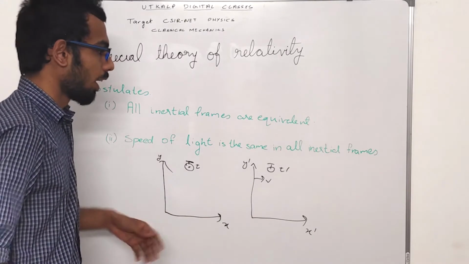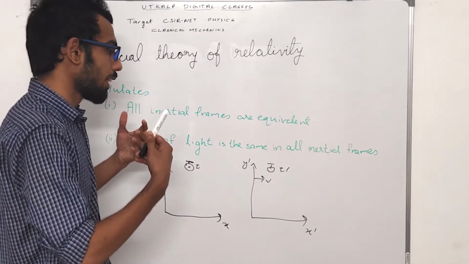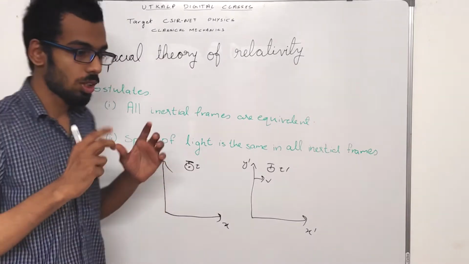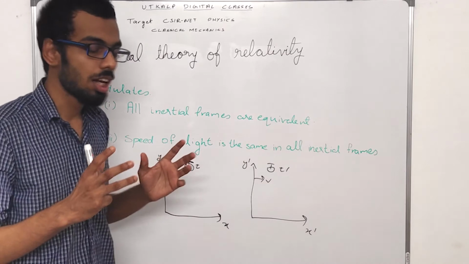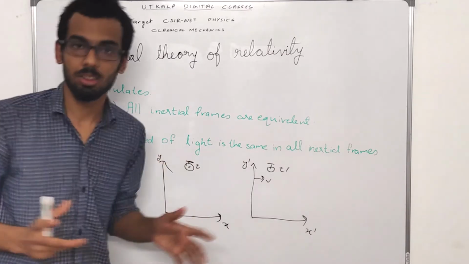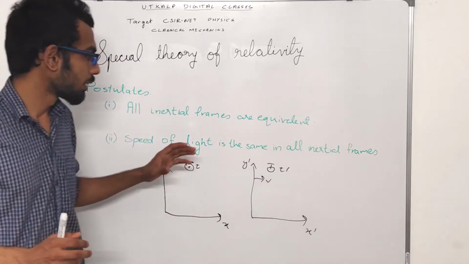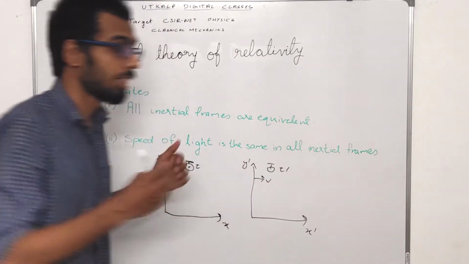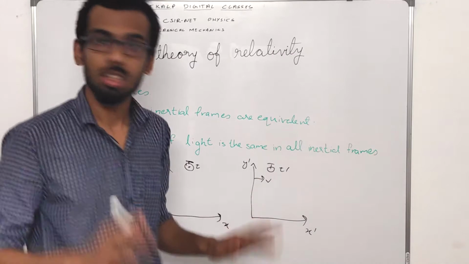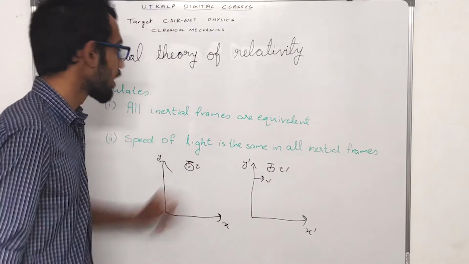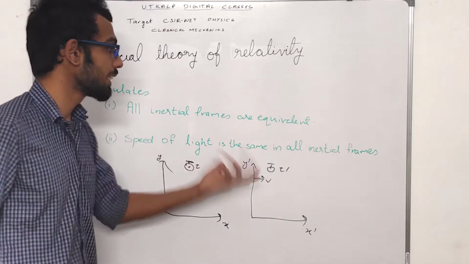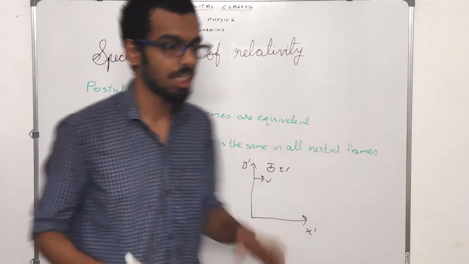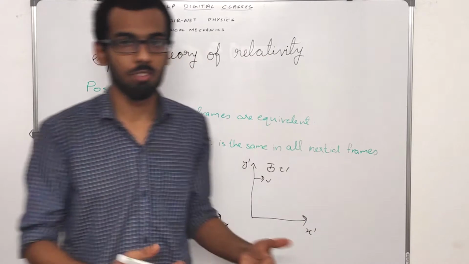Another way to put it is there is no particular inertial frame that is preferred by the universe. That is, there is no absolute inertial frame which you may distinguish from other inertial frames. So all the inertial frames are equal. The next thing is speed of light is the same in all inertial frames. That is, light has a constant velocity c in all given inertial frames.